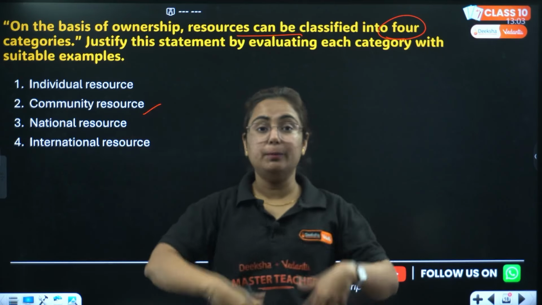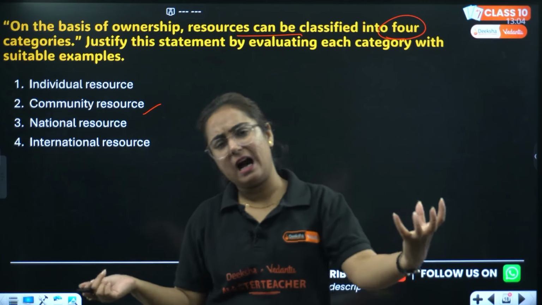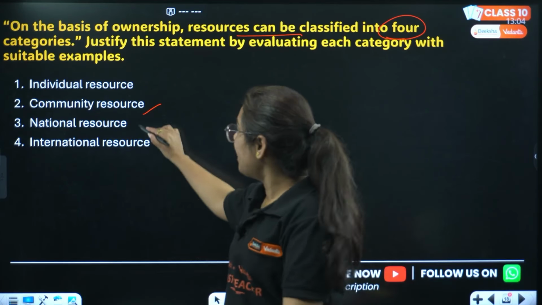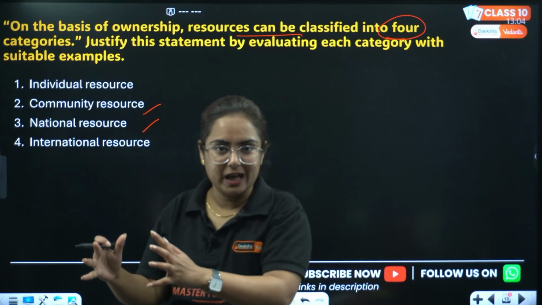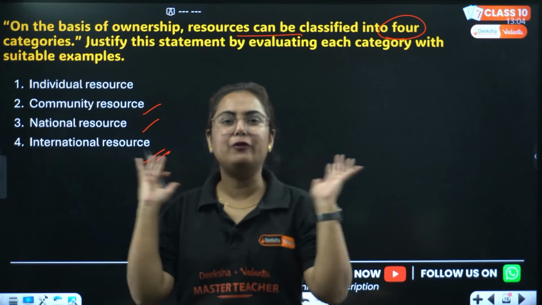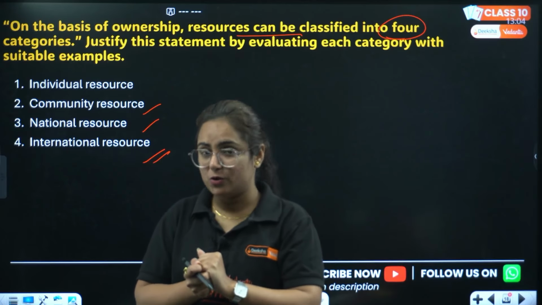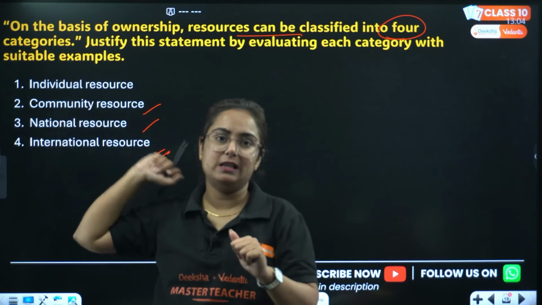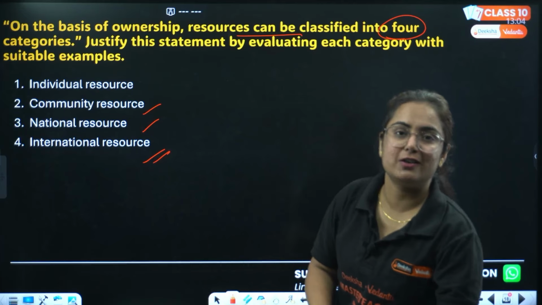Now the second is community resource. You live in an area where there are so many flats, but there is a garden which everyone uses. This is a community resource. Then we talk about national resource: wildlife of India, India's resource, national resource. International resource means no one has the ownership, every country in the world shares it, like the ocean water farther than 22 nautical miles from the boundary of your country. That goes into the international resource.